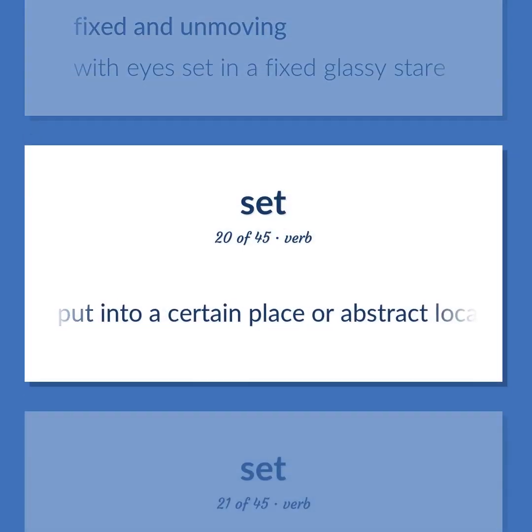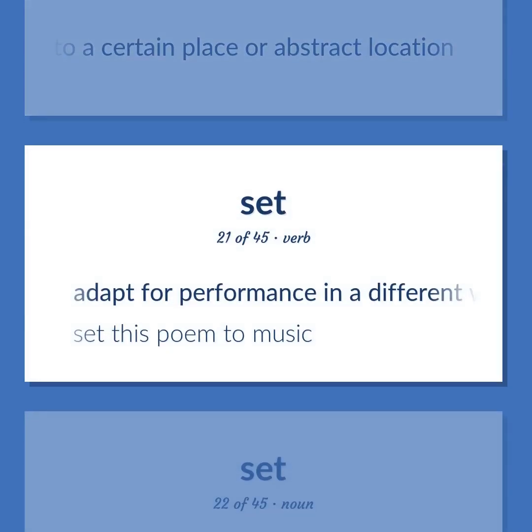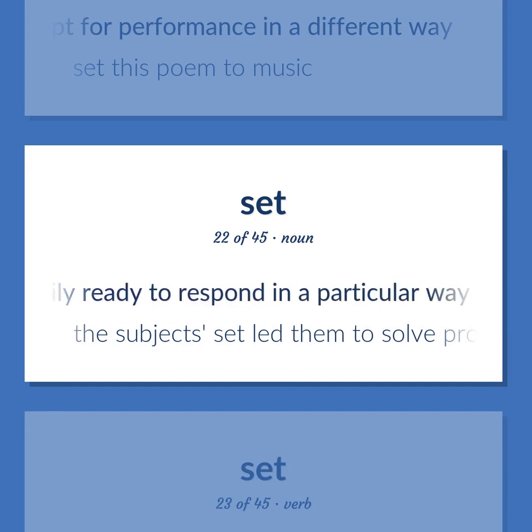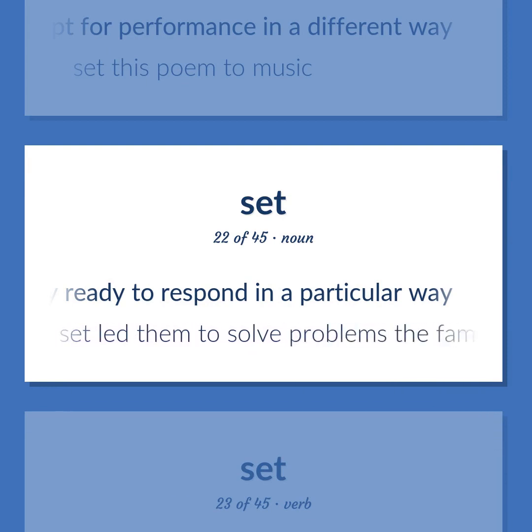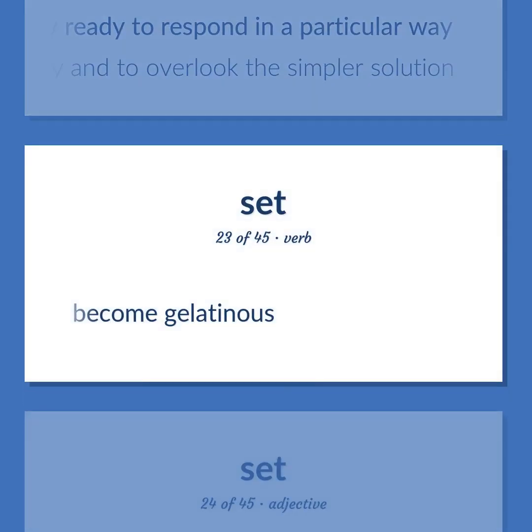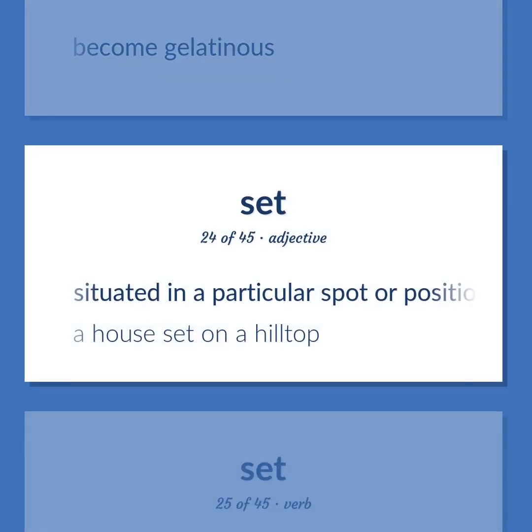Put into a certain place or abstract location. Adapt for performance in a different way. Set this poem to music. Psychology, being temporarily ready to respond in a particular way. The subject set led them to solve problems the familiar way and to overlook the simpler solution. Become gelatinous.